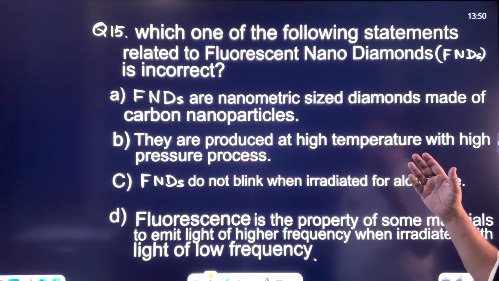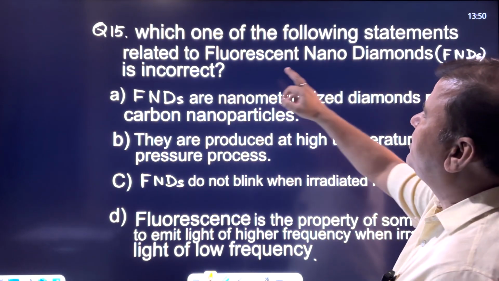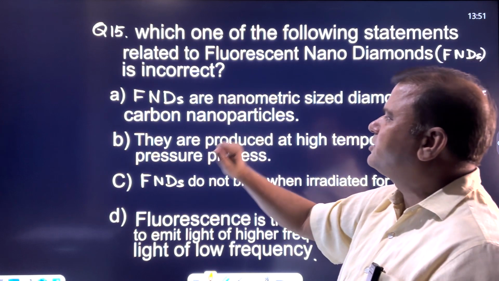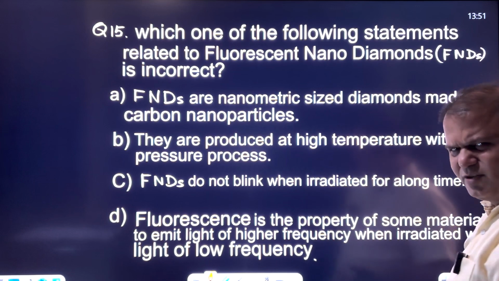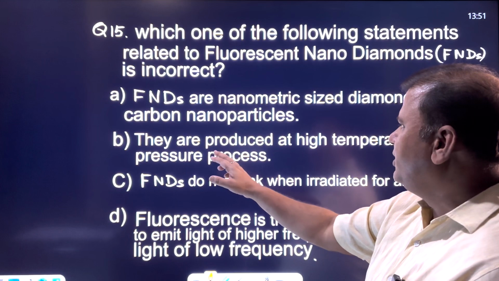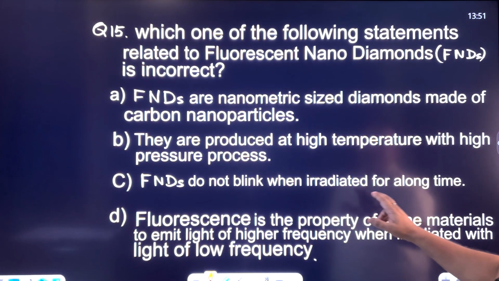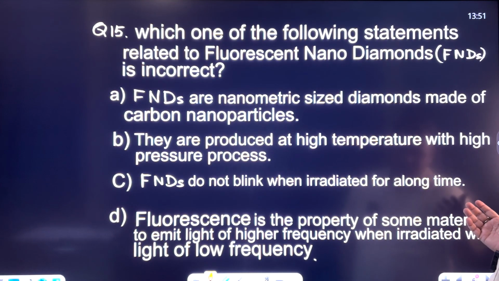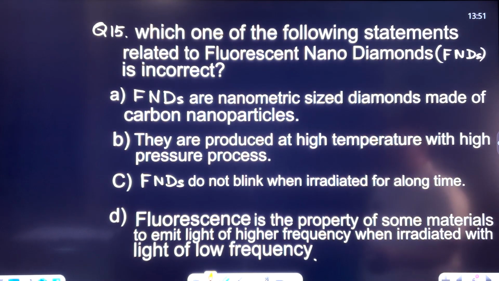Now, also in news were the fluorescent nano diamonds. Which one of the following statements related to fluorescent nano diamonds is incorrect? FNDs are nanometric sized diamonds made of carbon nanoparticles. That's true, because in nanotechnology, carbon nanoparticles are used. They are produced at high temperature with high pressure process. That's true. FNDs do not blink when irradiated for a long time. And fluorescence is the property of some materials to emit light of higher frequency when irradiated with light of low frequency. What do you think?